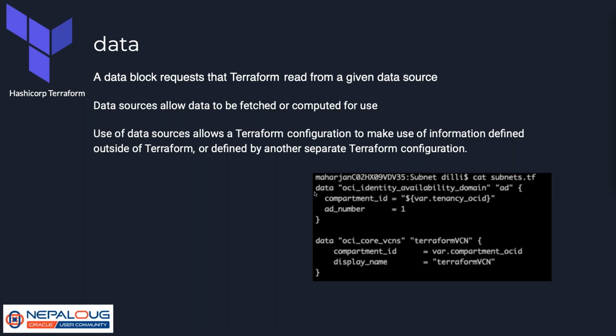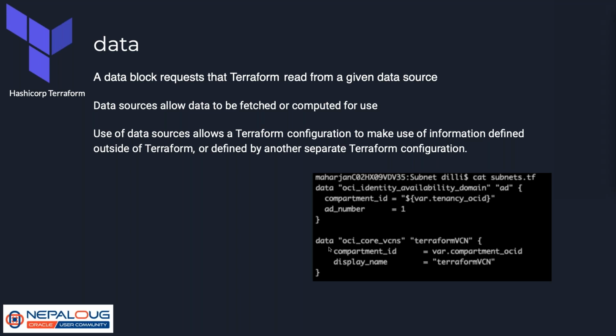So this is the example where we begin with the data keyword and the name of the resource type, and then we give the name of the data block. In this case, data oci_identity_availability_domain is the keyword that defines I am going to use an availability domain for this data block, and the name of this availability domain is AD. The availability domain number I'm interested in is 1, so it basically refers to the first availability domain and its details.